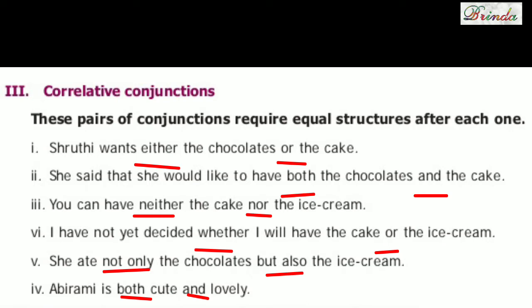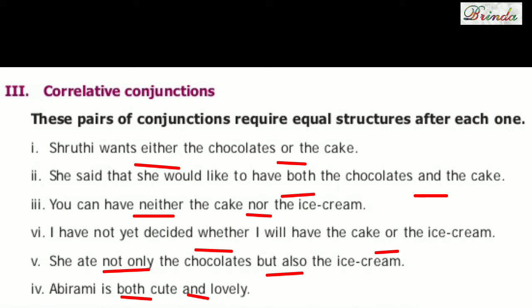Next one, you can have neither the cake nor the ice cream. So neither...nor. Next, I have not decided whether I will have the cake or the ice cream. Next, she ate not only the chocolates but also the ice cream. So not only...but also. Next one, Abhiram is both cute and lovely.